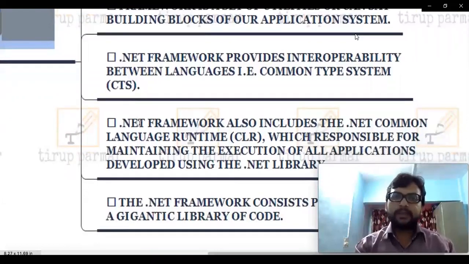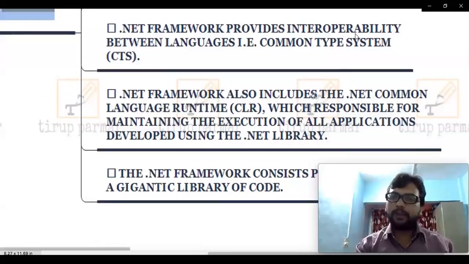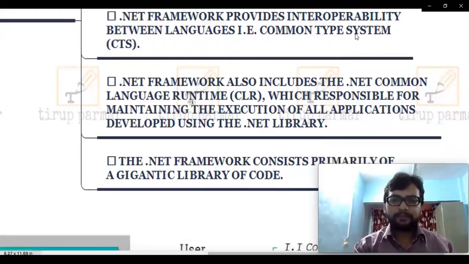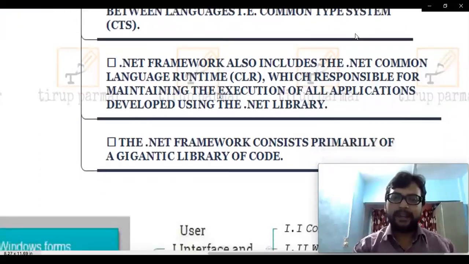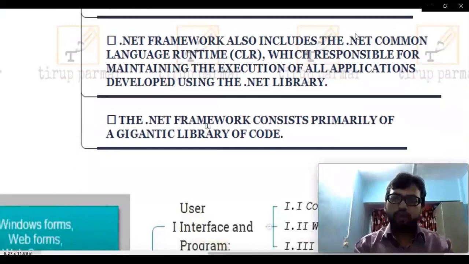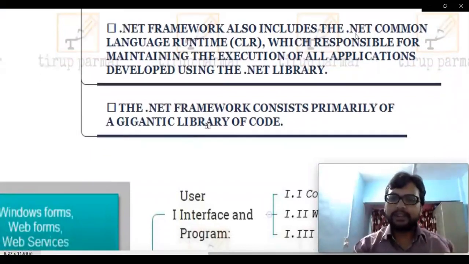That's what we mean by common type system, CTS. For multiple languages, interoperability is allowed. Next point is .NET framework also includes the .NET Common Language Runtime. As we already said, I already discussed Common Language Runtime and gave you the virtual machine example. I hope this point is clear. And the last is that it has a huge set of libraries. So I hope this particular question is clear to you.